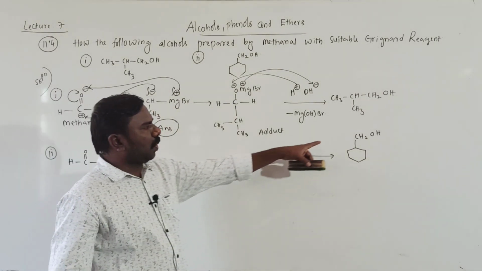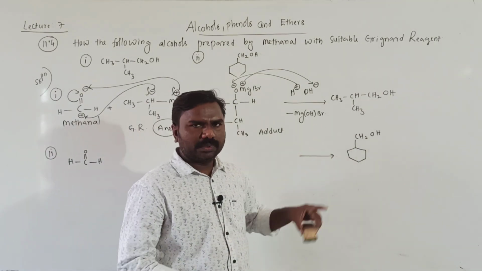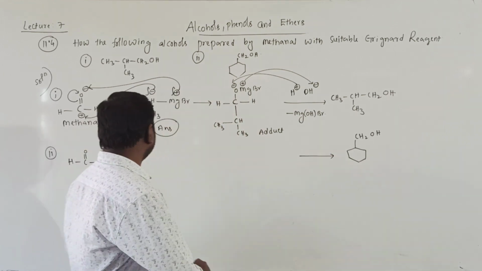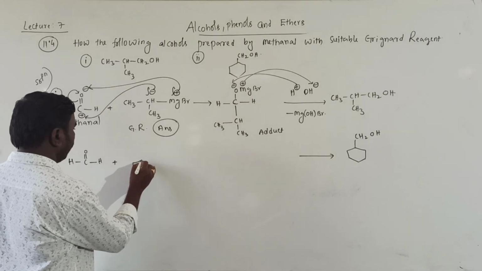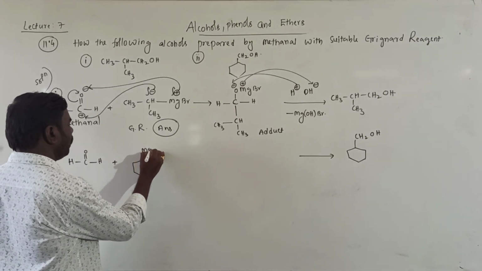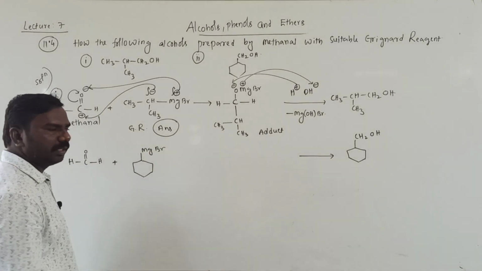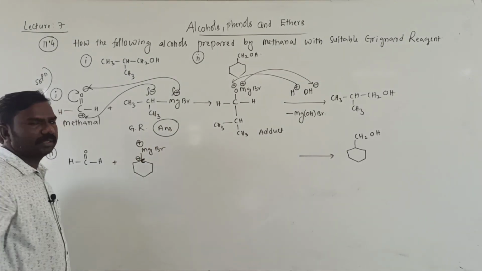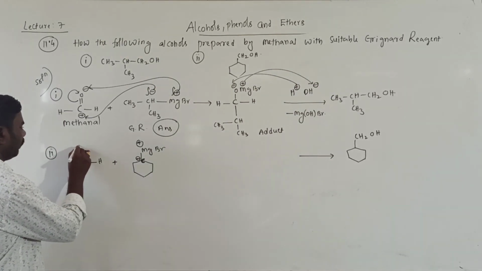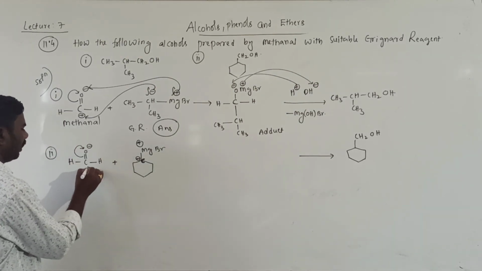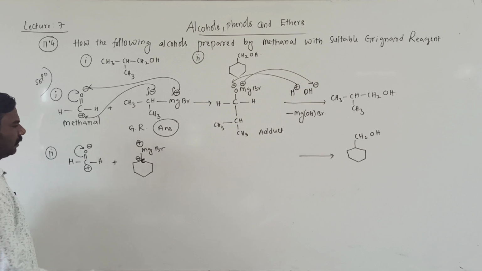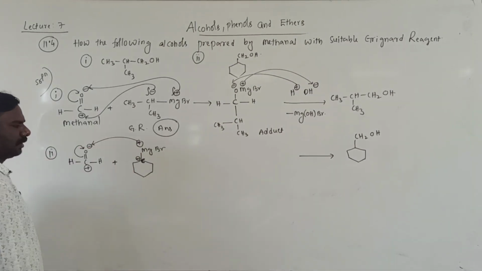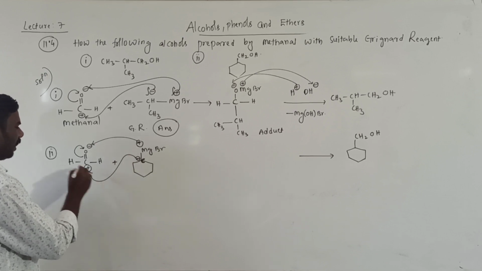One carbon, that is over. The remaining cyclic ring is nothing but a Grignard reagent. So the cyclic ring is the Grignard reagent, MgBr, right? This carbon atom is minus, correct? The charge will shift here: oxygen will be minus, carbon will be plus. So plus and minus, minus and plus will be attracted.